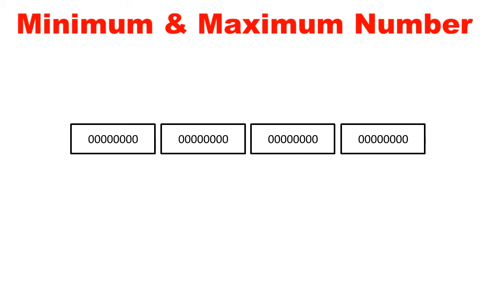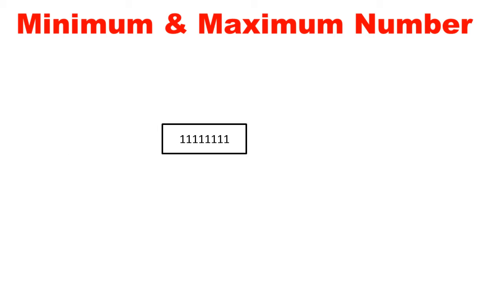If we convert the value of 8 ones into a decimal number, then it will be 255, and if we convert the value of 8 zeros into a decimal number, then the result will be only 0.